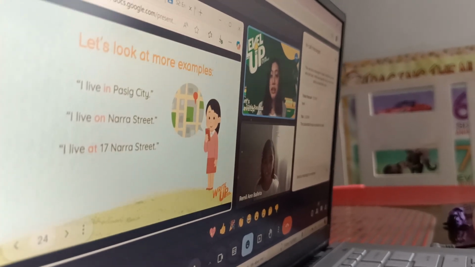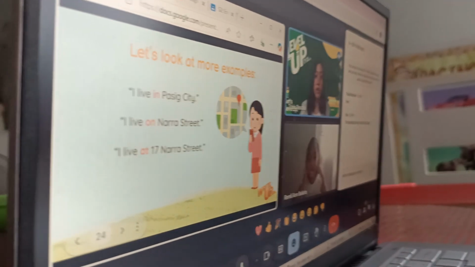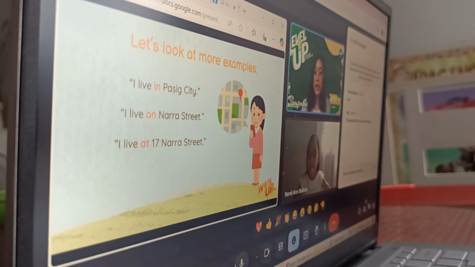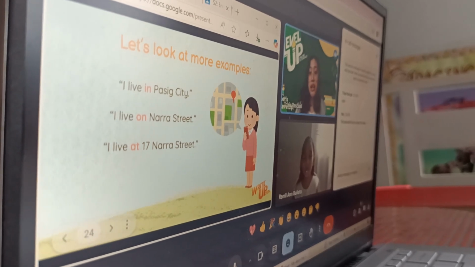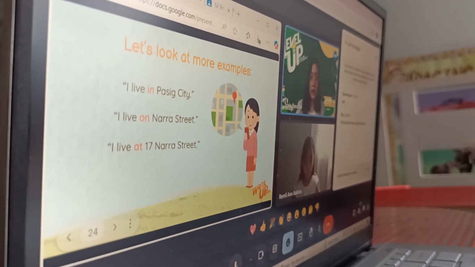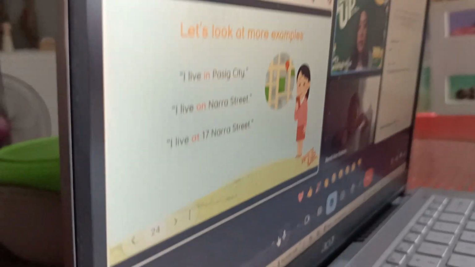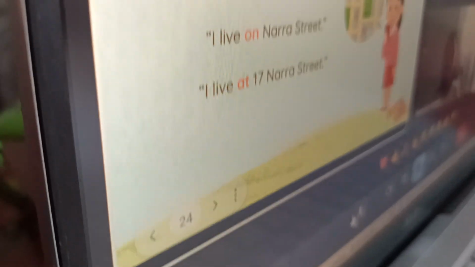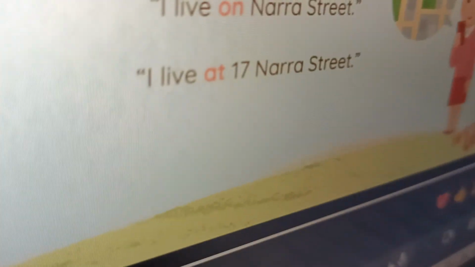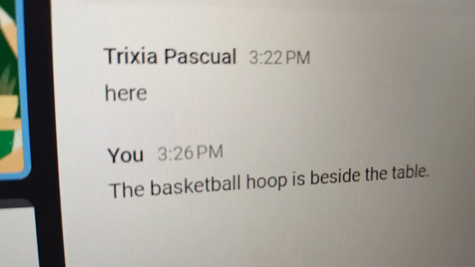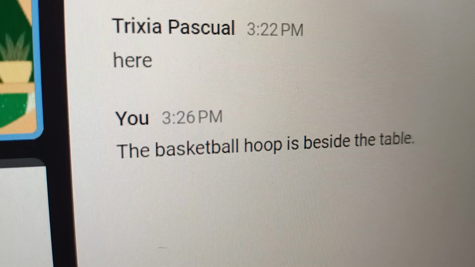Now, let's take a look at some more examples. Since we're talking about the prepositions of place, we can say, I live in Pasig City. I live on Nara Street. I live at 17 Nara Street. So, what is the difference between the usage of in, on, and at? We'll be learning that as well.